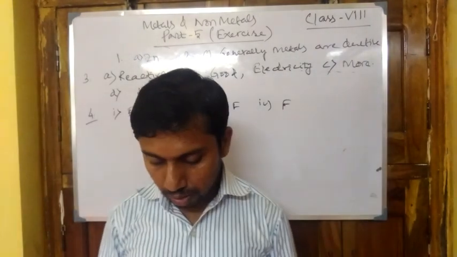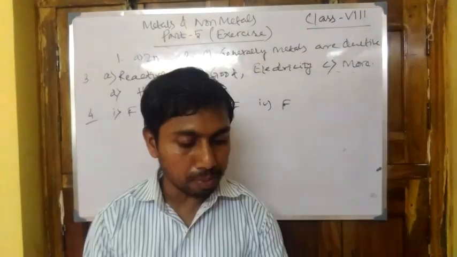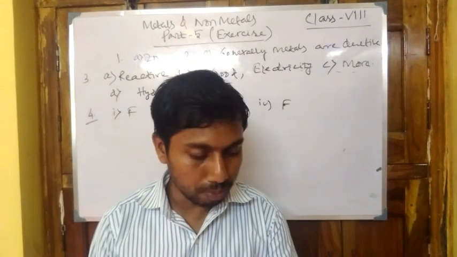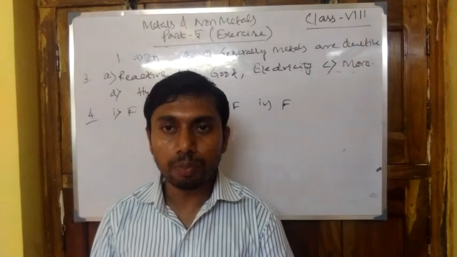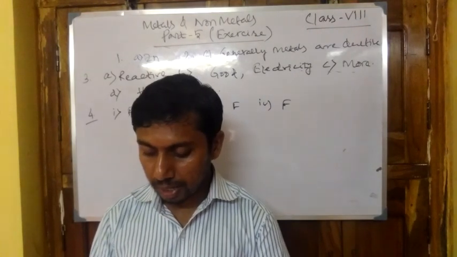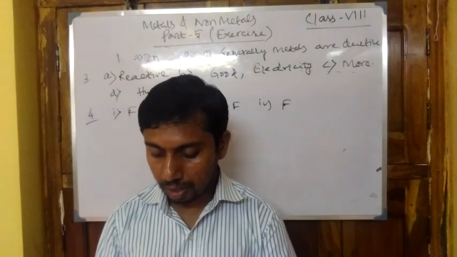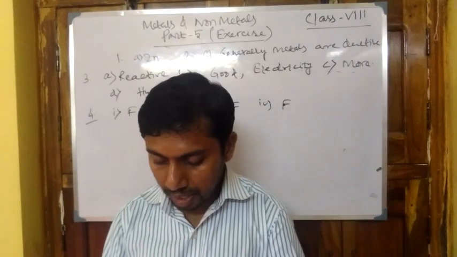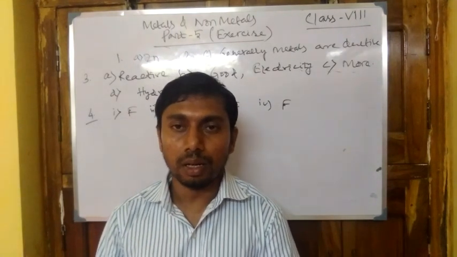Now the next one, question number 5. Some properties listed in the following table distinguish between metal and non-metal on the basis of the following points. The first one is appearance. Metal comes with a lustrous appearance and non-metals come with a dull appearance. Next one is hardness. Metals are hard in nature and non-metals are soft in nature.